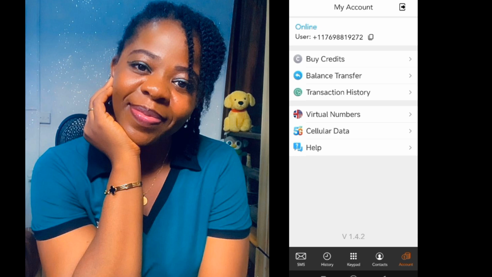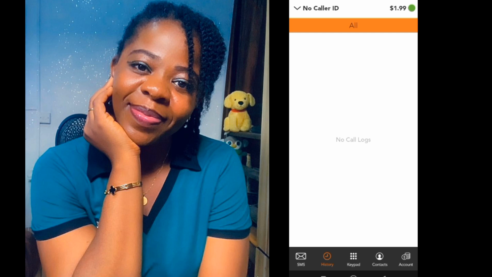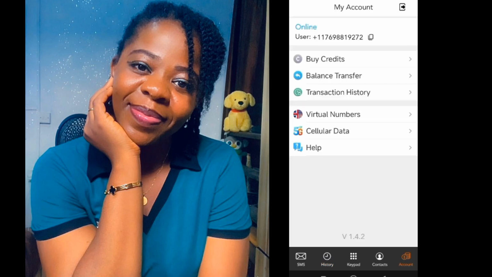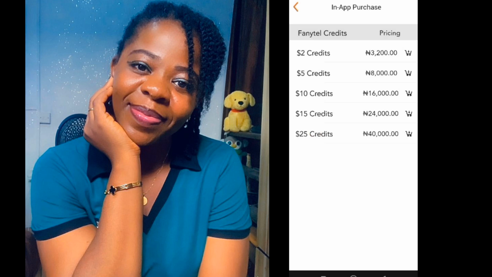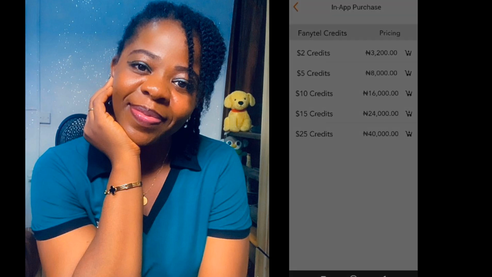Okay, then we'll now go back to perform this activity again. You're buying the credit 2 times, so that is 4 credits. So for the one we bought, that 3,200 is worth 1.99 cents, as you can see here on your screen. So we're going back to do another purchase. The same thing, in-app purchase.